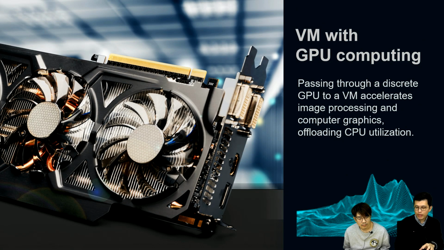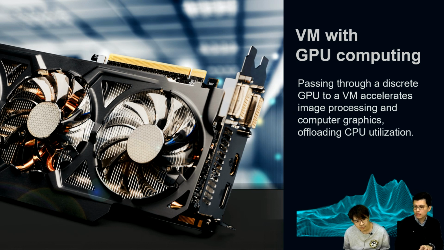So if we go back to the first thing, GPU acceleration. For our QNAP NAS, actually, as acquired two years ago, we already support pass-through of a discrete GPU card, such as NVIDIA or AMD. So once you have GPU acceleration in the VM, graphics intensive applications can leverage the GPU computing power, and also offload CPU utilization.